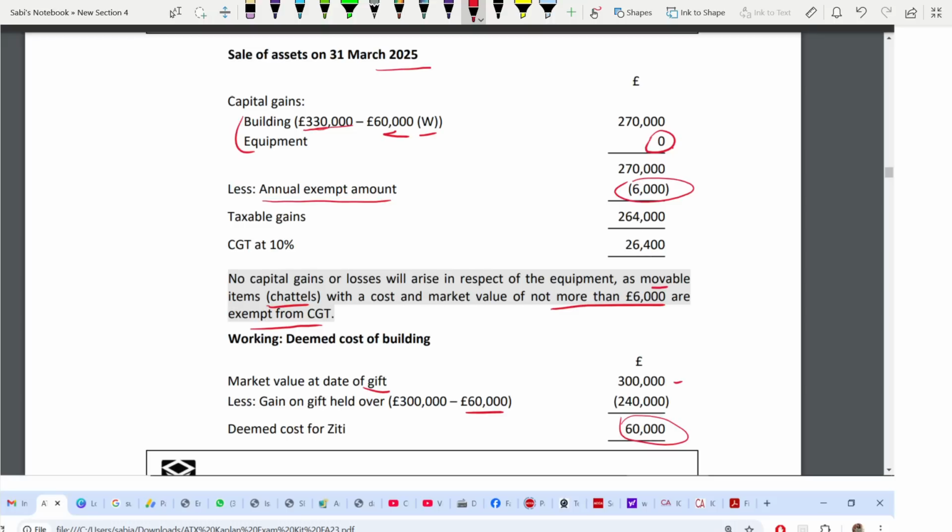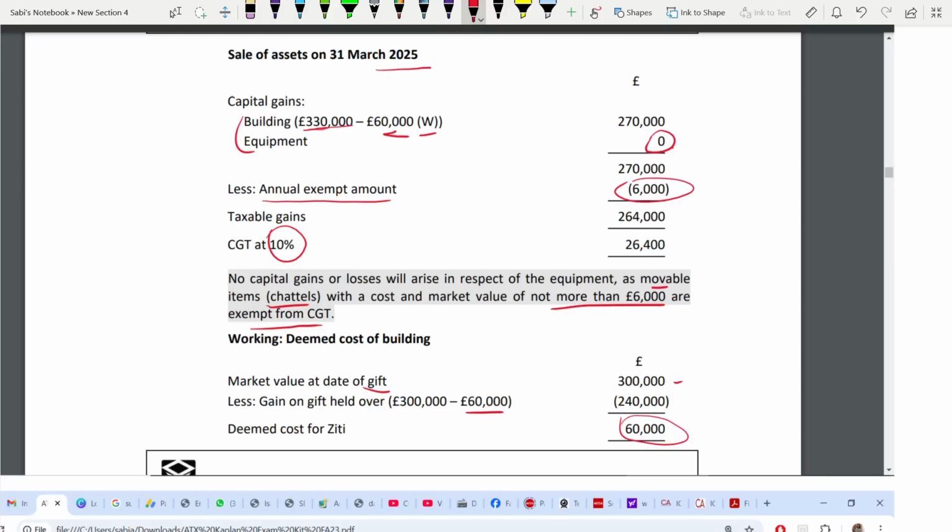Equipment exempt from CGT. Get the taxable and CGT is at 10%. Could be 10 and 20, not 18 or 28 because it's not residential property. Okay, it's 10. Why? We are selling the business.